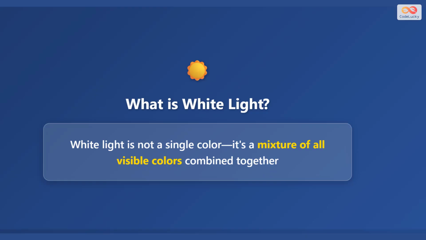White light, like sunlight or light from a bulb, appears colorless to our eyes. However, it is not a single pure color. White light is actually a mixture of all the visible colors combined together. When all these colors blend perfectly, they create the white light we see every day. This discovery was groundbreaking because it revealed that white light contains a hidden rainbow within it.